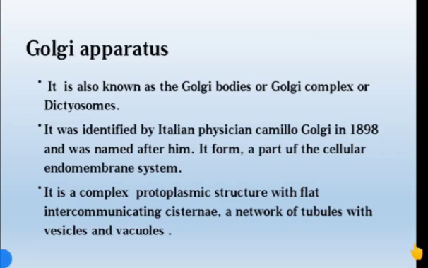The Golgi apparatus was identified by the Italian physician Camillo Golgi, hence it is named the Golgi complex or Golgi bodies.